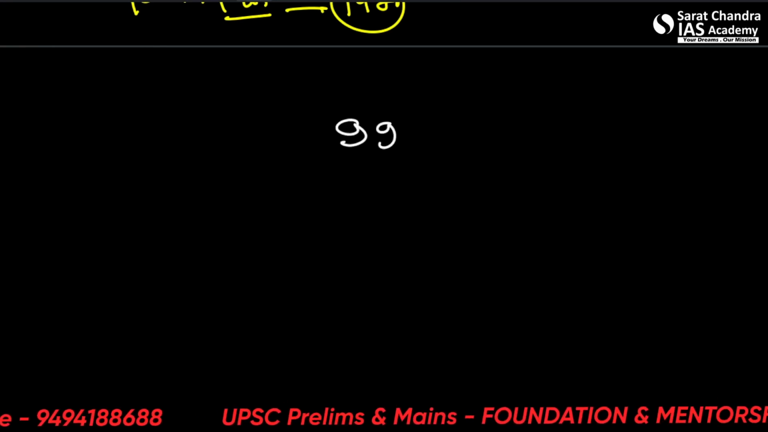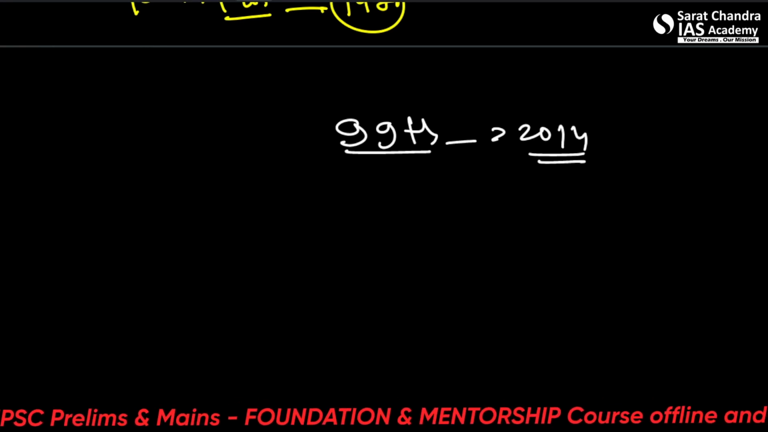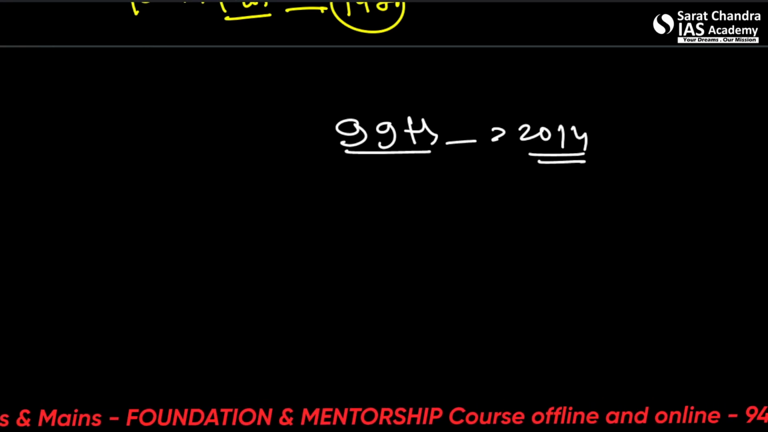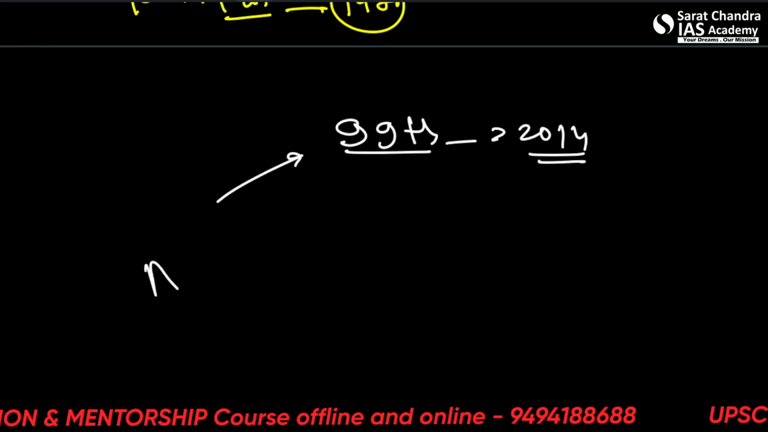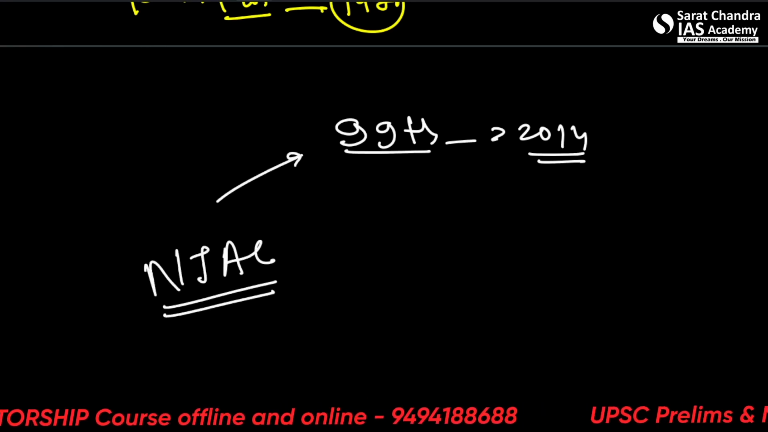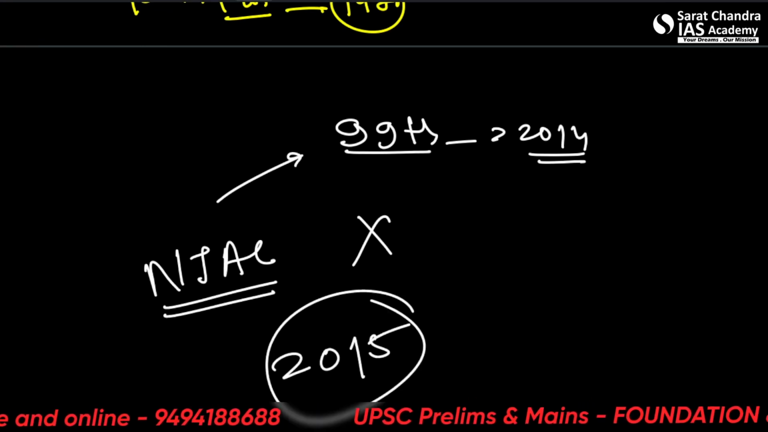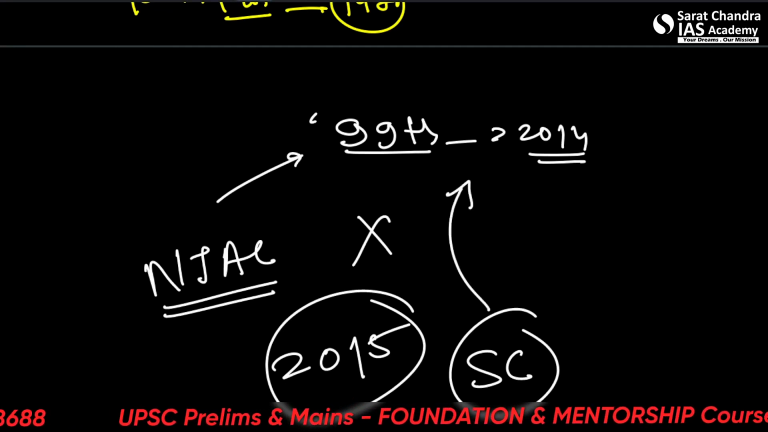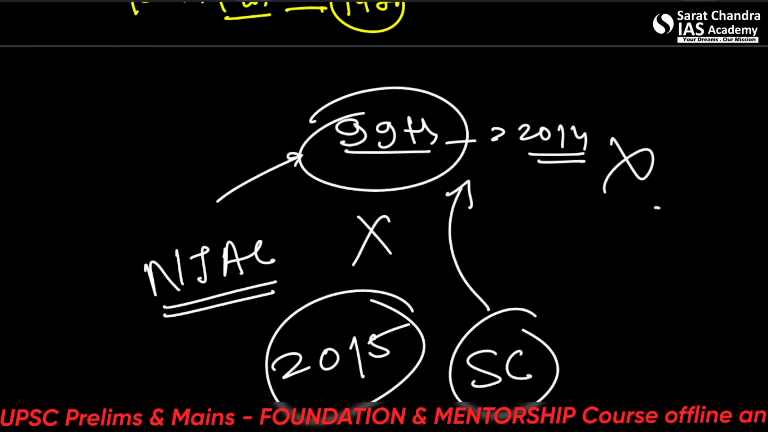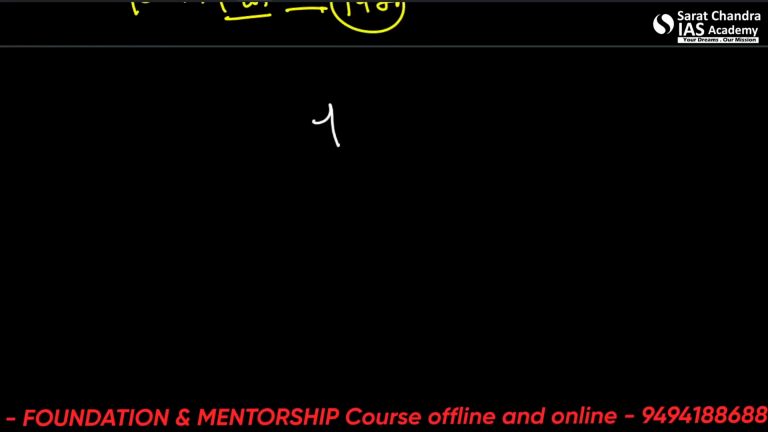99th, let's see, of 2014. Important one. It replaced the collegium system of appointing judges to the Supreme Court and High Court with a new body known as NJAC. So this was nullified later. In 2015, the Supreme Court declared this amendment unconstitutional. Alright, so the 99th was nullified. Please remember this one. Again, important one coming.